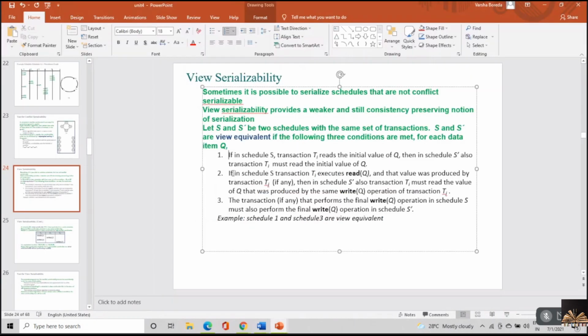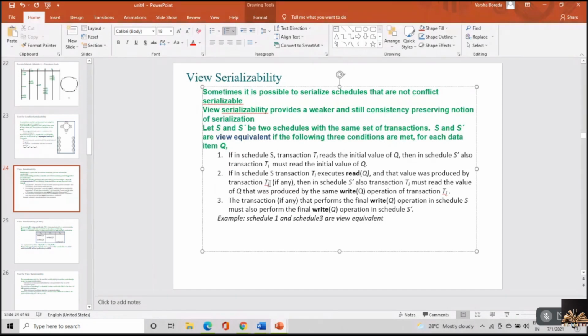Next, if in schedule S, transaction Ti executes read Q and that value was produced by a transaction Tj, then it should also happen in the same way with respect to S dash.